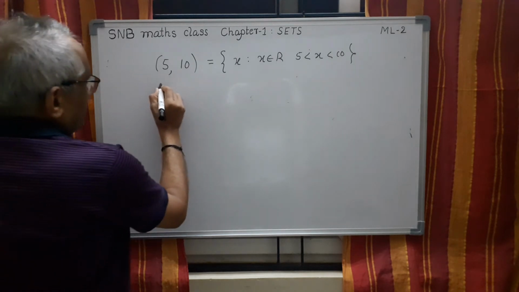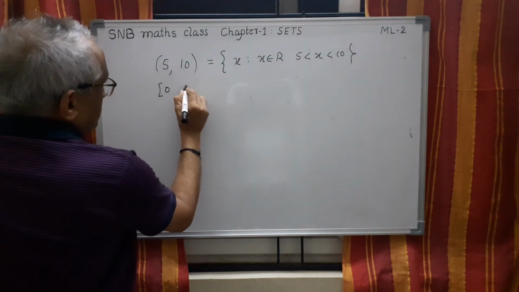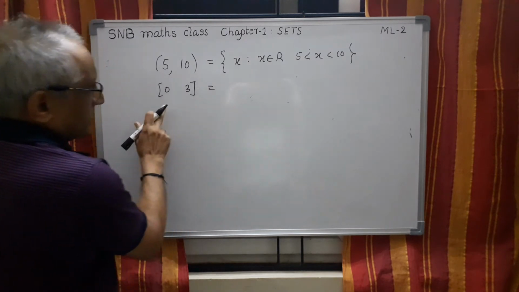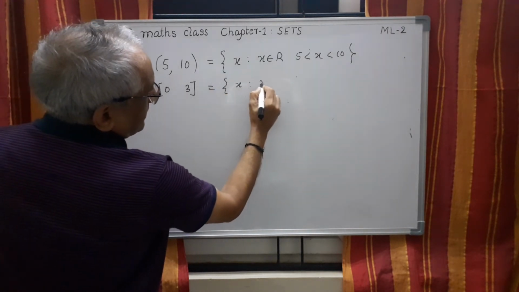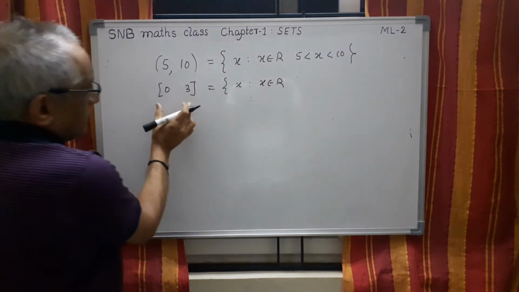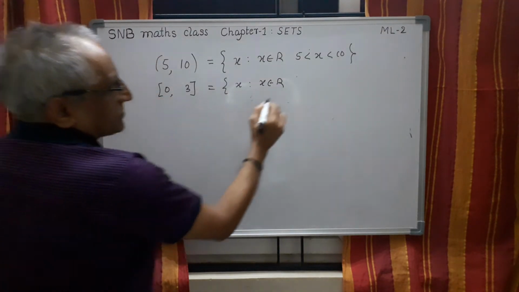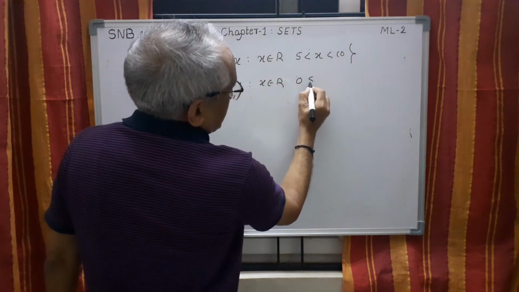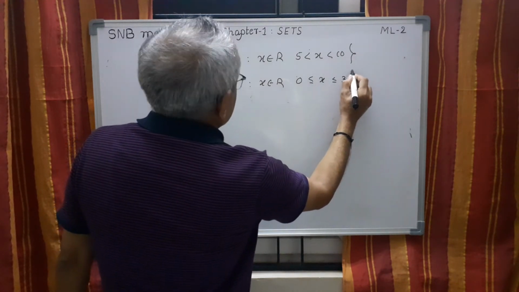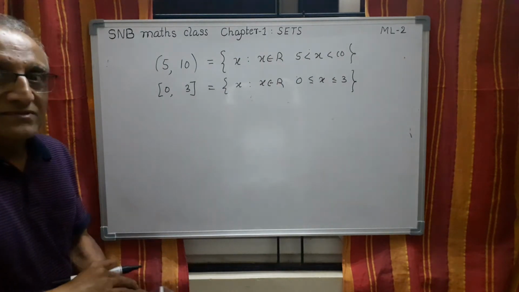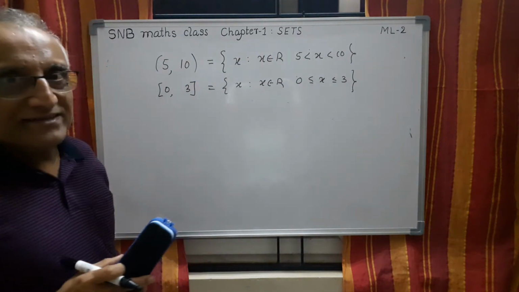Same way, if it is, say, 0 to 3, a closed interval, I should write x such that x belongs to R. Then the interval is closed, so I have to use 0 less than or equal to x less than or equal to 3. Sometimes students make a mistake.